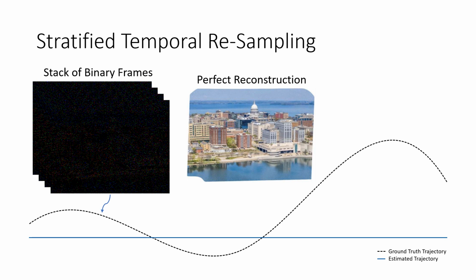Here's how it works. We first capture a sequence of high-speed binary frames along some motion trajectory, represented here as the dotted black line. Think of each individual dash as a binary frame. If we knew this motion trajectory, we could compensate for it and perfectly reconstruct the scene from this sequence of binary frames. However, the motion trajectory is originally unknown to us, as shown here by the blue line.